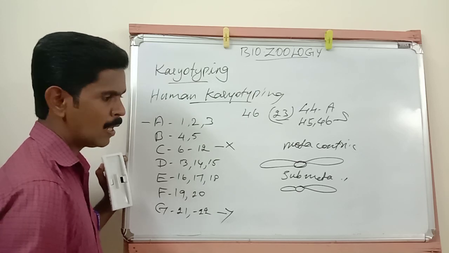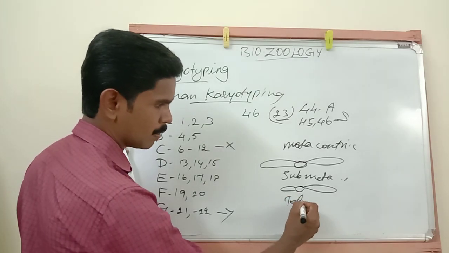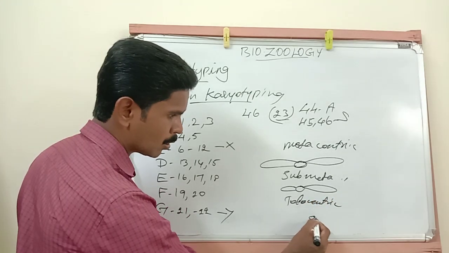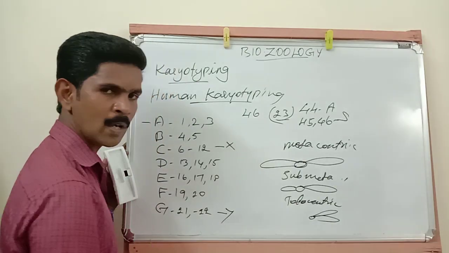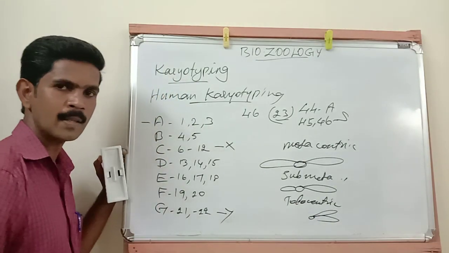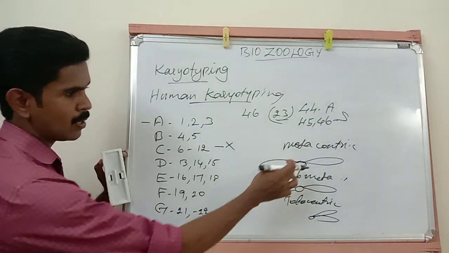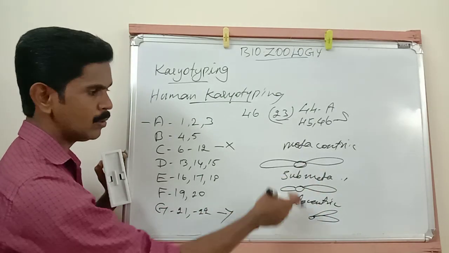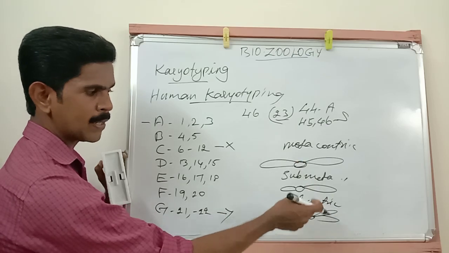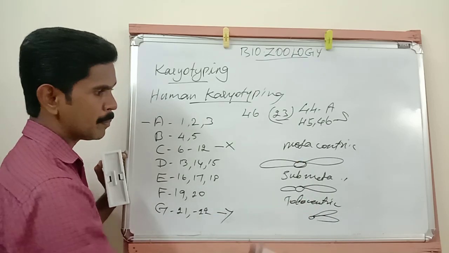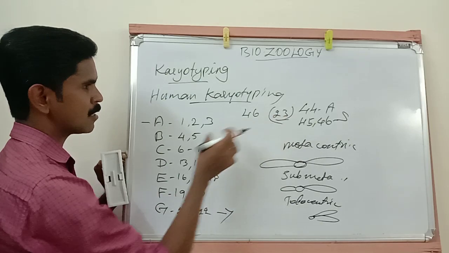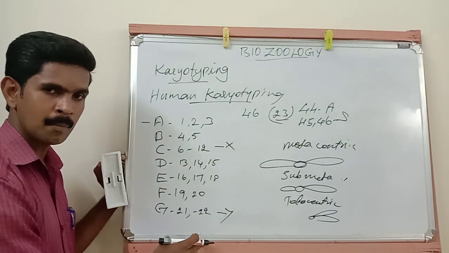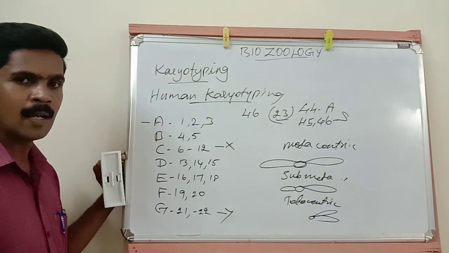Understand? And the last one is telocentric, meaning both chromatids are located on one side and the centromere is located on the other side. So based on the structure of these chromosomes, the chromosomes are classified into 3 types: metacentric, submetacentric, and telocentric. Based on the structure only, all these 46 chromosomes are arranged in 23 pairs and all these 23 pairs of chromosomes are arranged in 7 groups.